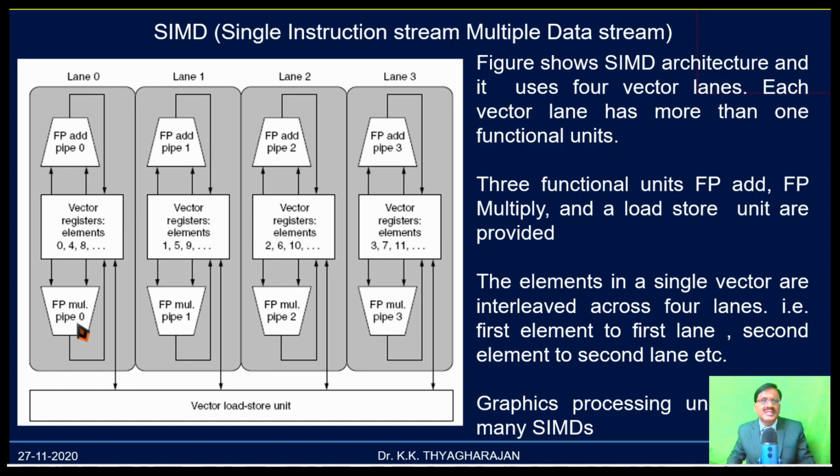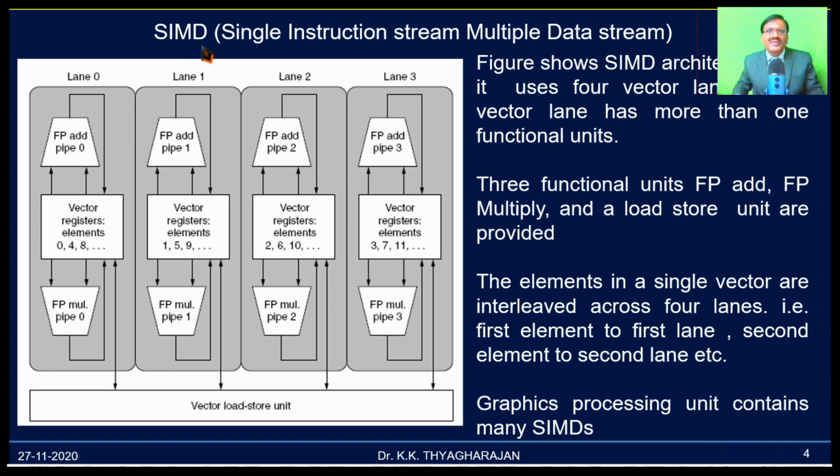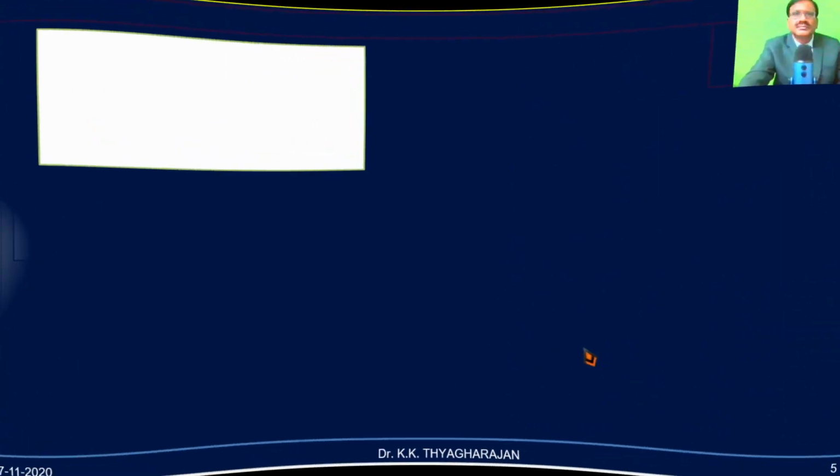So a single processing element may have many functional units within it. This type of SIMD processor is used in graphics processing units, so GPUs contain many SIMDs. If you connect many SIMDs together, you will get MIMD.